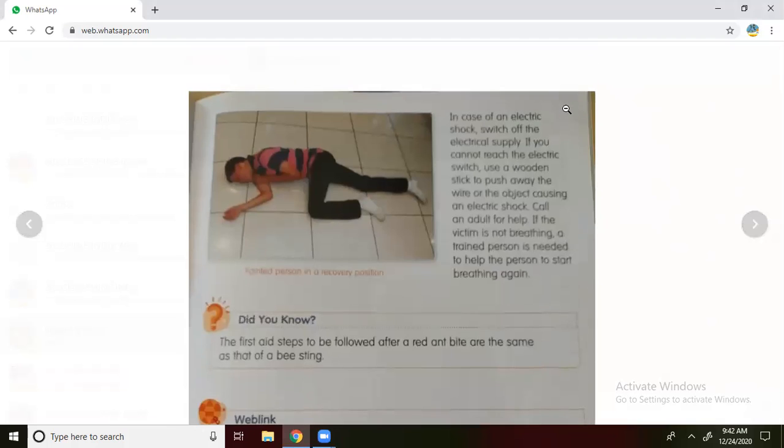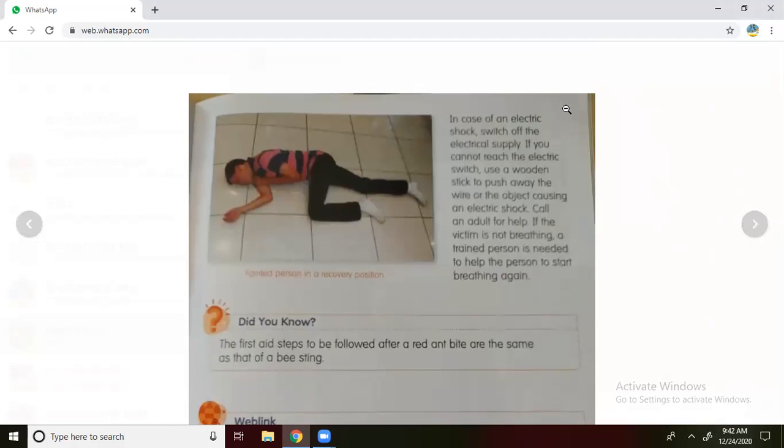In case of an electrical shock, switch off the electrical supply. If an electrical shock happens, what should we do? Switch off the electrical supply. Whether it is the plug board or the main, we should switch it off.